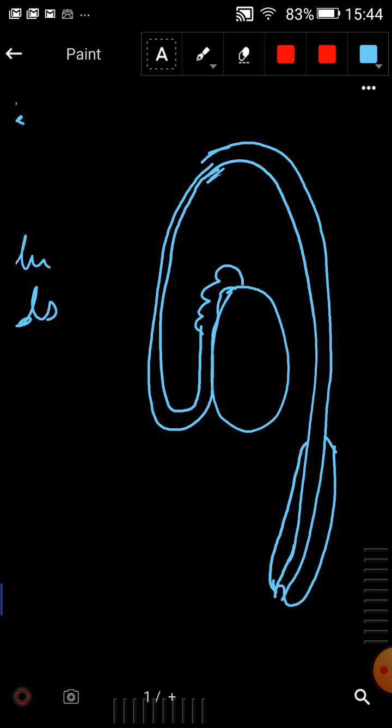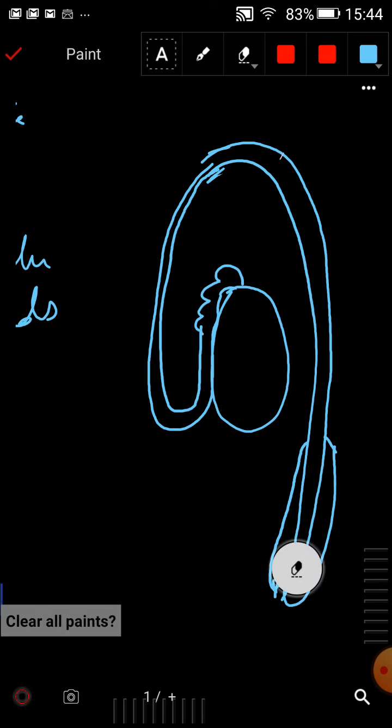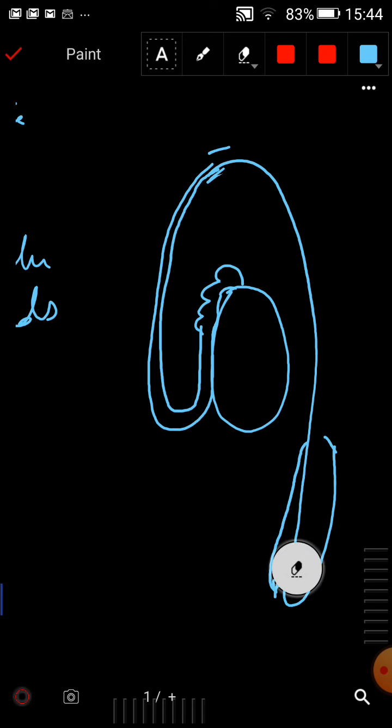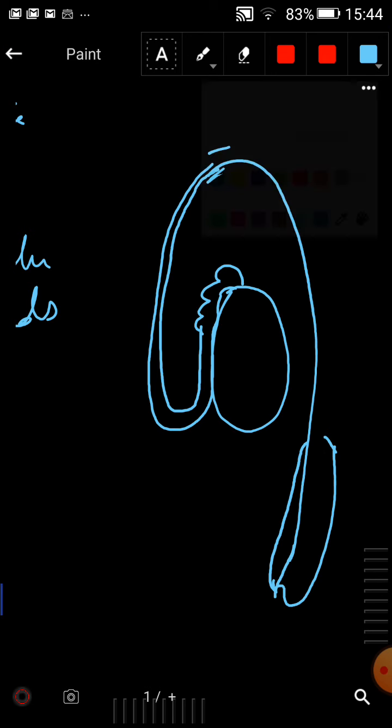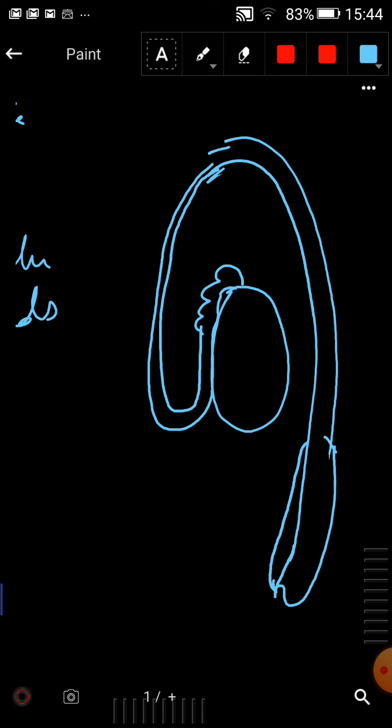Almost, this is the structure. And in the middle, many glands can be joined.